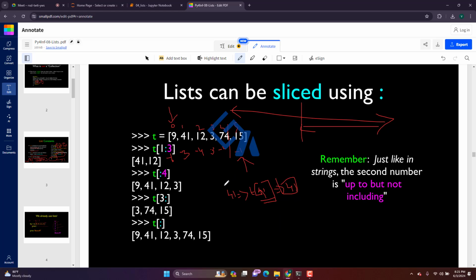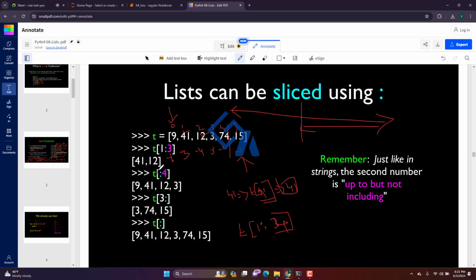Now I want to get a sequence of elements, like 41, 42, 43. Give the same t, then 1 colon 3. If you give 1 colon 3, the last element will not get included. Only 41 and 42 will come. If you need 43, you have to give 4 here. This way we are able to get the access.